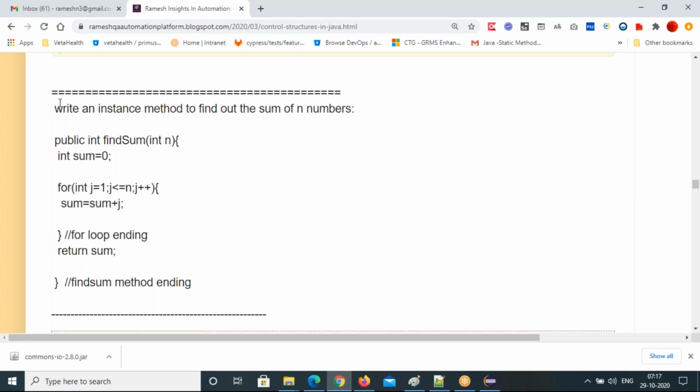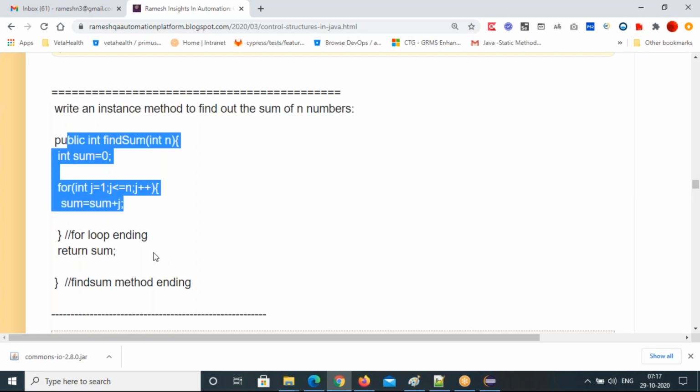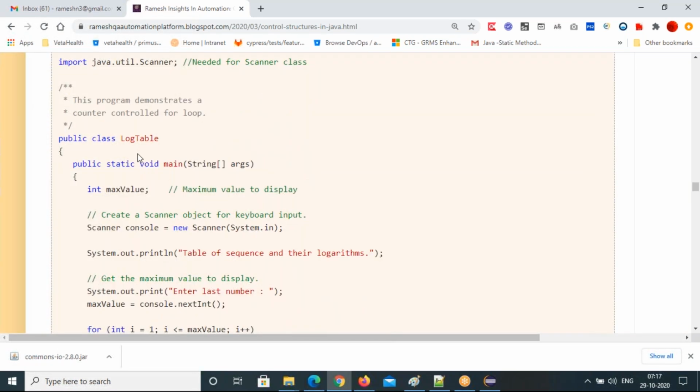And also write an instance method to find the sum of n numbers with the for loop. You try, the same as we did. And another simple example I want to give here: log table.